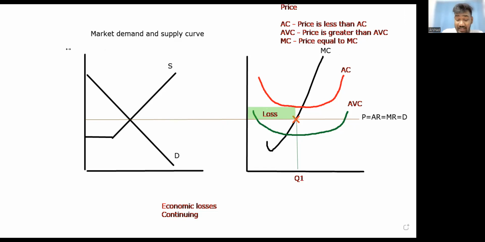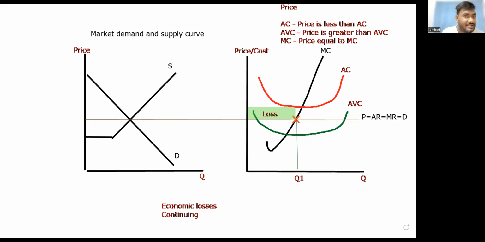So diagram, label it properly. This is the price, this is the quantity, this is the price slash cost axis, this is the quantity axis, right? So then AVC, AC, MC, right? Draw, label all of them. Yes, you have to draw the first graph because in the question they're asking draw both the graphs, right? Market and the firm. Will they ask to draw AC, AVC, MC curves in a typical economy? They might not. So this is a normal situation.